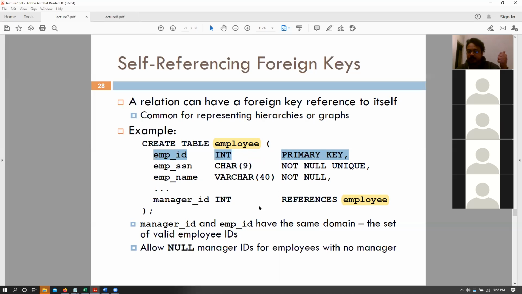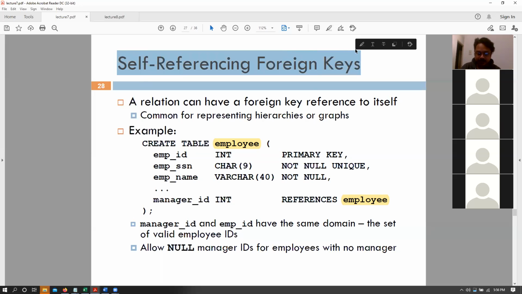And this is the only table that we have. So in that scenario, that should be applicable, and every employee should have a manager ID. And that would also raise another question: what would be the manager of a manager? And for that, we can have other cases. So we can have the same manager ID and employee ID for a manager, or a null value for manager ID for no managers, right? But essentially, we can do things like this because we are referencing the same table, saying that within this entire table, for all the employee IDs that we have, our manager ID can only be one of those valid employee IDs that we insert.